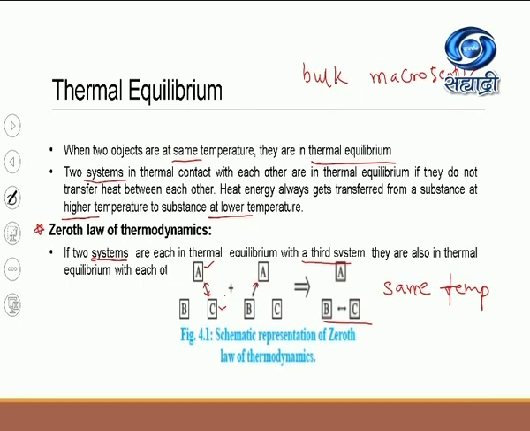Now after this, you should know the importance of the zeroth law of thermodynamics. Remember, the law enables us to give the idea of a new concept, that is temperature scale.